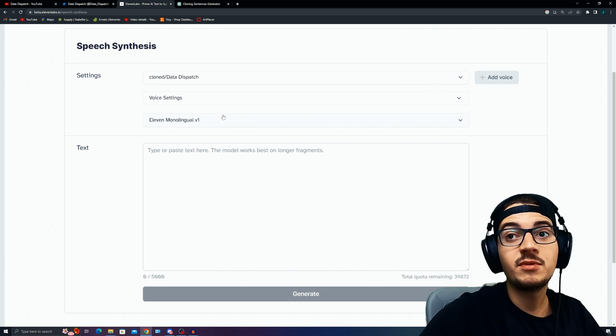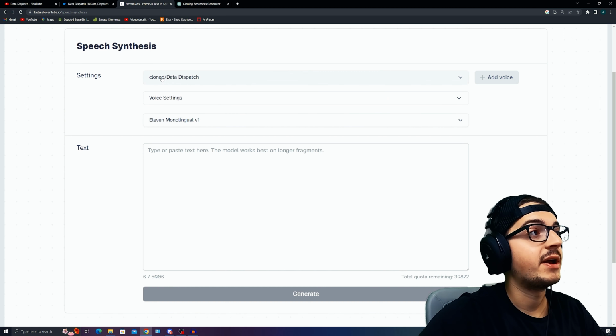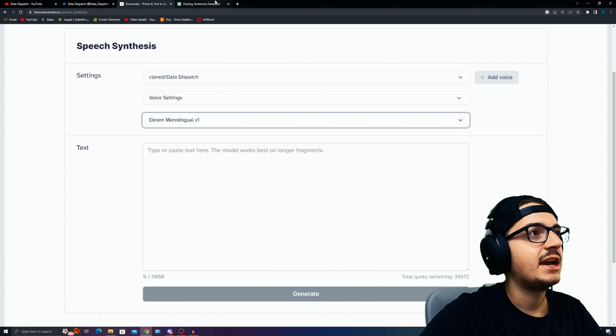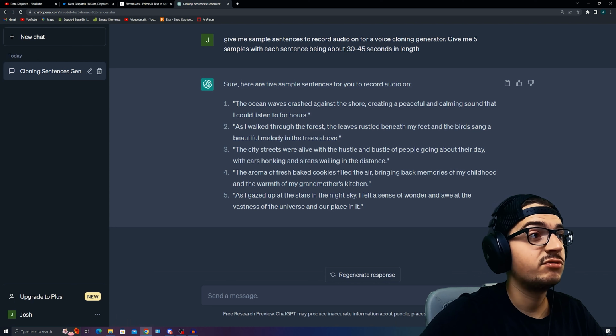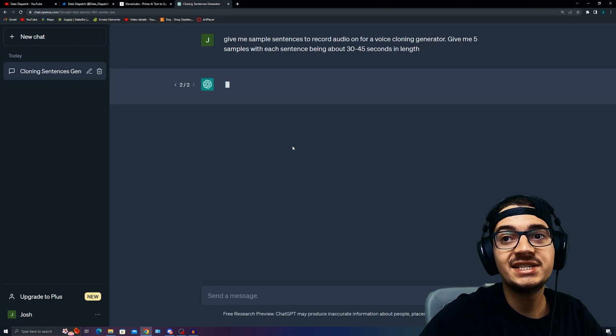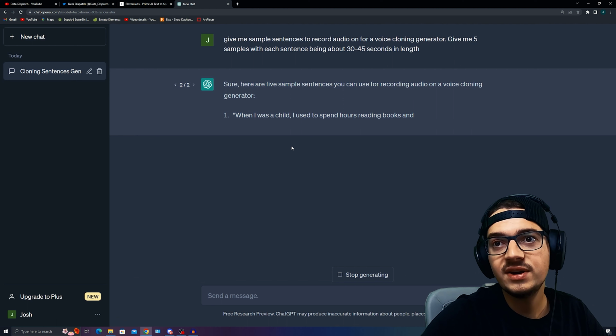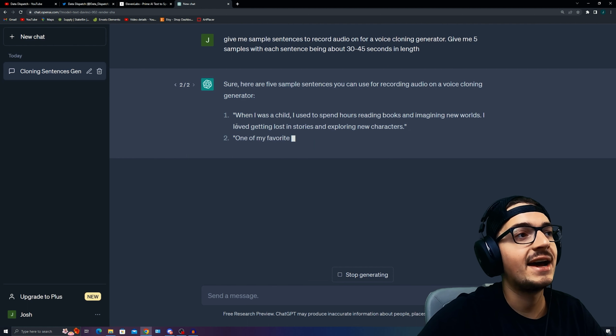Now this actually only took about 10 seconds for it to generate my own voice. You can see here it says data dispatch for my voice, and I have the monolingual setting right here. Let's see, I want to produce this before we can test it in different languages just to see what it sounds like. So I'm going to regenerate the responses here from ChatGPT to give me 5 different sentences, just so that way it doesn't utilize an exact one that I did record.